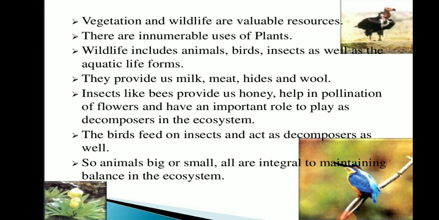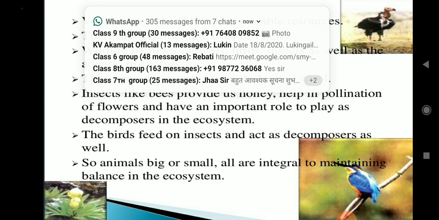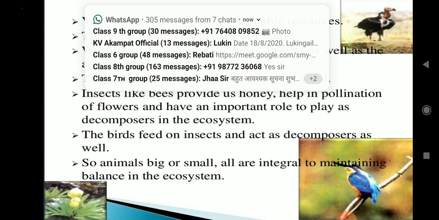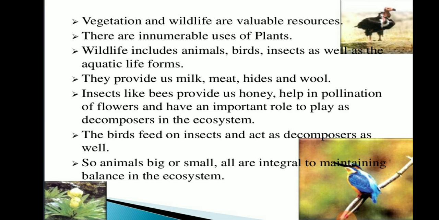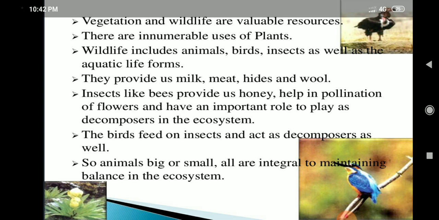So animals big or small all are integral to maintaining balance in the ecosystem. Small insects, plants or big animals all are playing their role in maintaining this balance of ecosystem. Everyone is equally important.